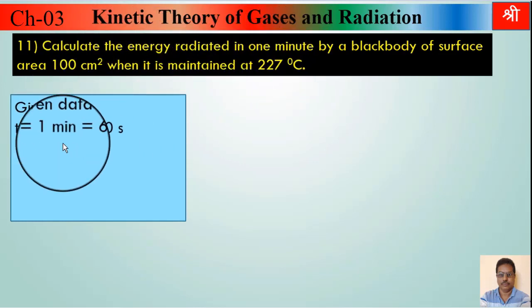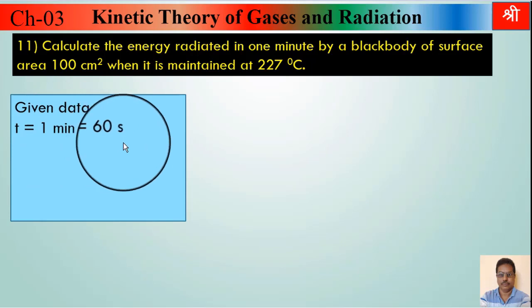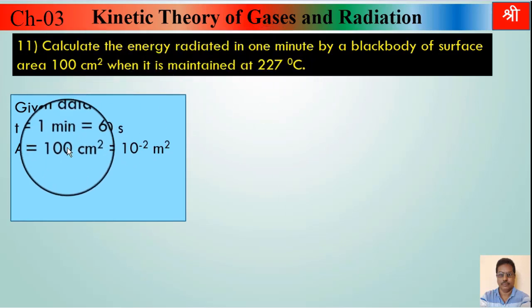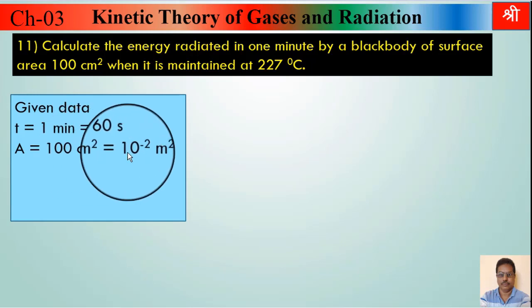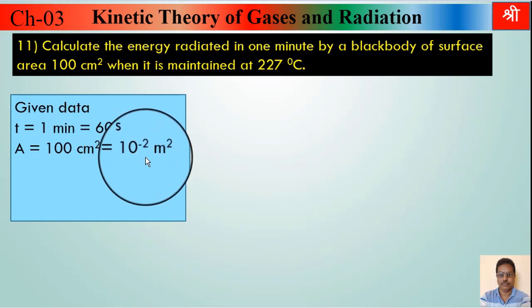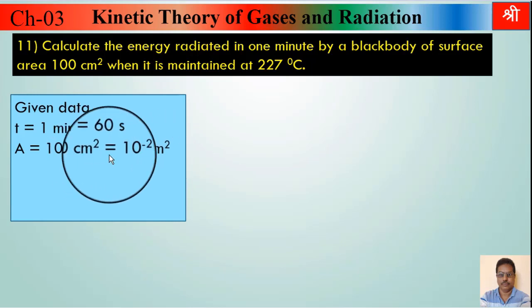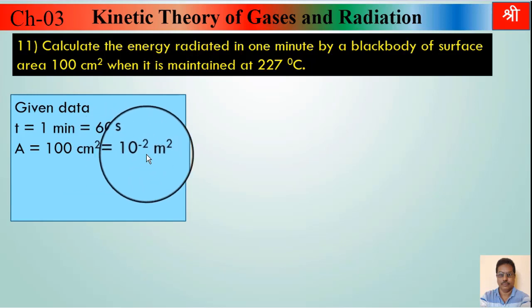So time is 1 minute, but always take time in second, because SI unit of time is second. So 1 minute means 60 seconds. Second quantity is area of body, black body, that is given 100 centimeter square. Convert that in meter square. This will be 10 raised to minus 2 meter square. How? Because when we convert centimeter in meter, we have to multiply by 10 raised to minus 2. But when you convert centimeter square in meter square, you have to multiply by 10 raised to minus 4. Then how 10 raised to minus 2 here?